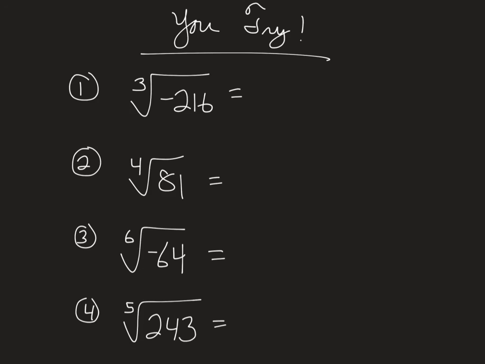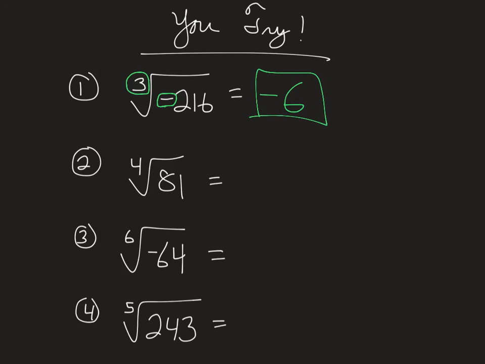Okay, so for number 1, we have an odd root because our index is odd, and we have a negative radicand, which means our radicand is less than 0 with an odd root, so I should come up with one real solution, and that solution would be negative 6.